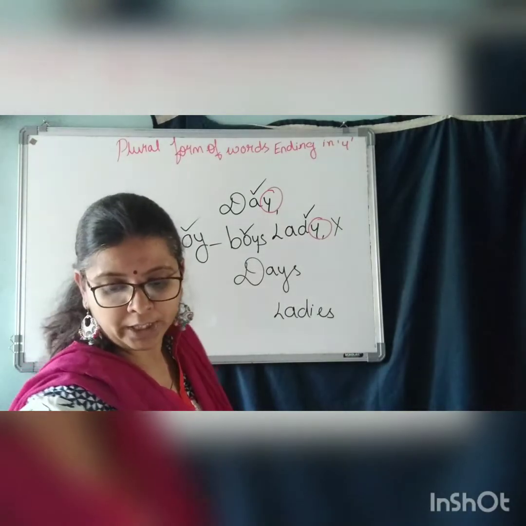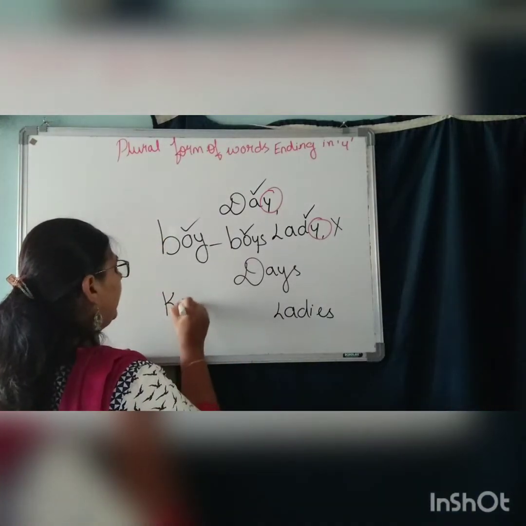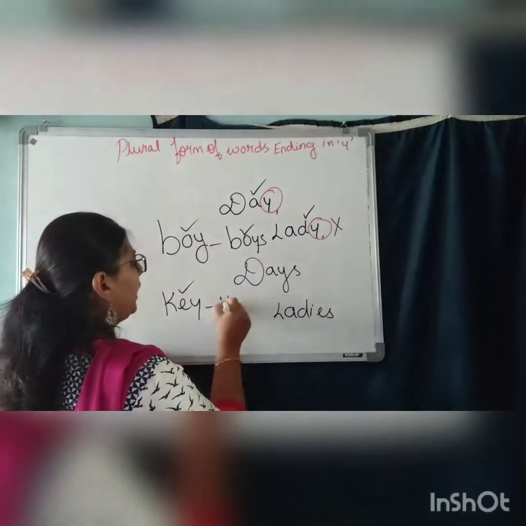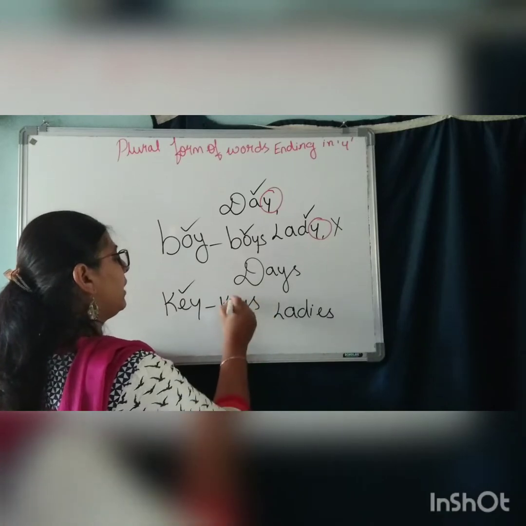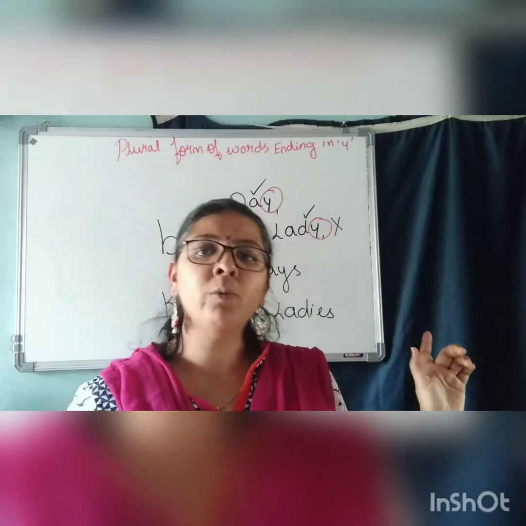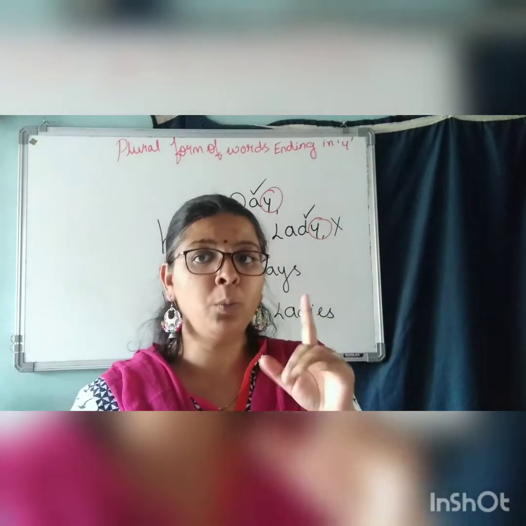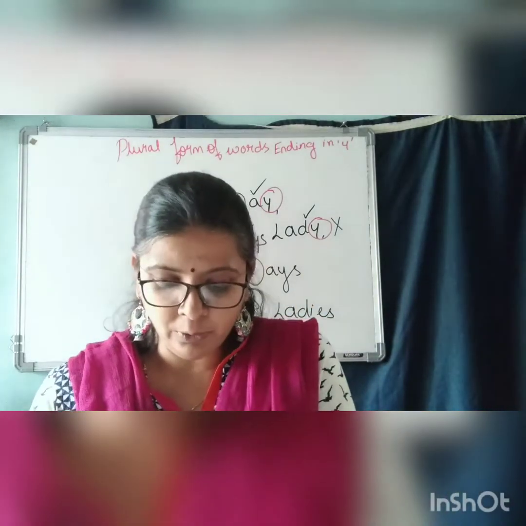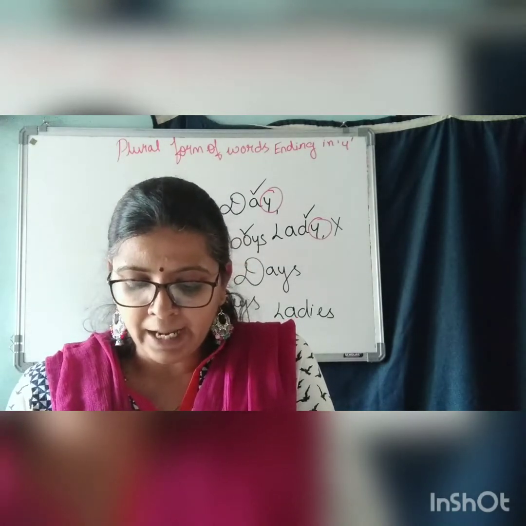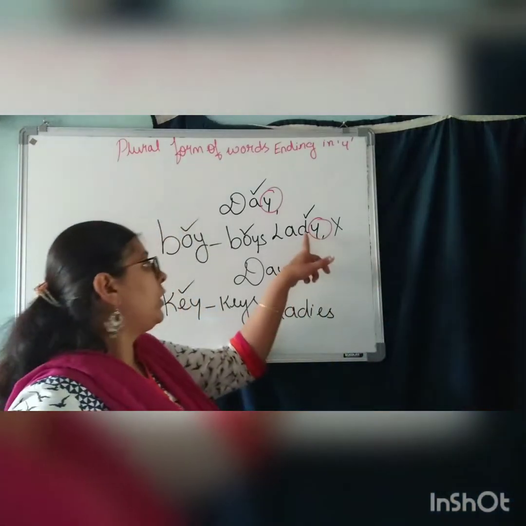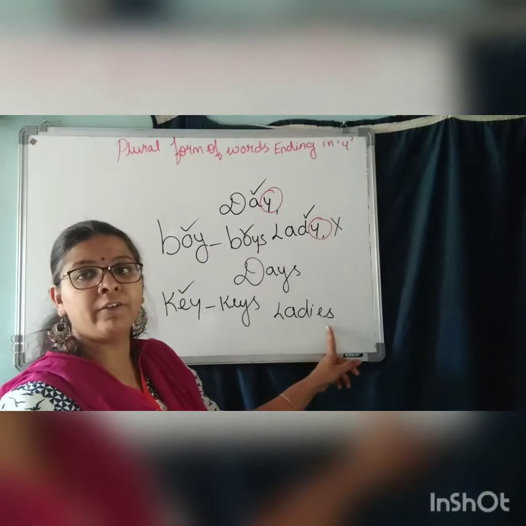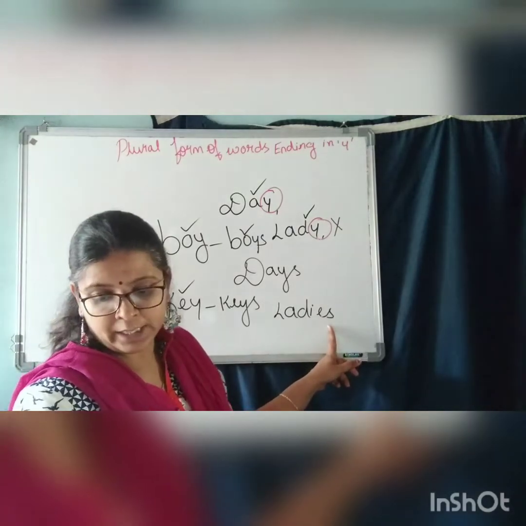Now for example, key, K-E-Y. E is a vowel there. Keys, K-E-Y-S, keys. Understood? So like this, before the Y, if we have a vowel, we add S. That is rule 1. Now for rule 2, let us see here. We remove the final Y and add IES. What have we done here? We have added IES.